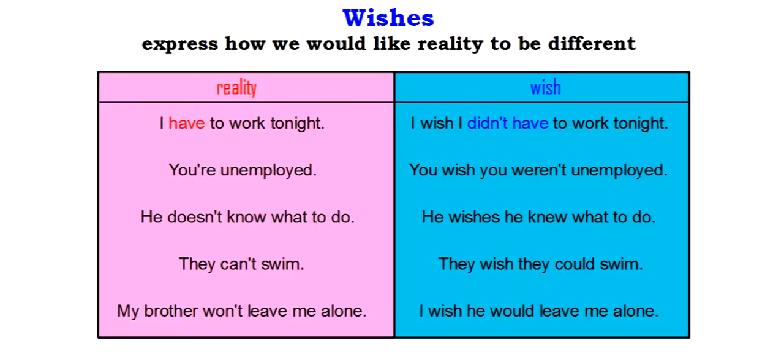Let's look at some examples where the verb change occurs. So look at the first example. That's the one I've already been using. Notice that in the reality, the verb is affirmative, and in the wish, it's negative. Also, in the reality, the verb is in the present, and in the wish, it's in the past. Same thing in the next example. This is with the verb to be. You are in the present, affirmative. In the past, you weren't, negative. If the reality is negative, look at the third example, then the wish is affirmative. It is the opposite of reality.